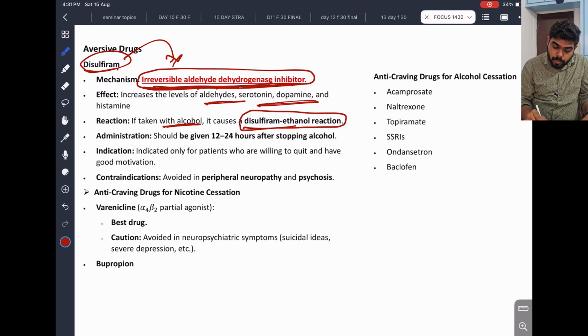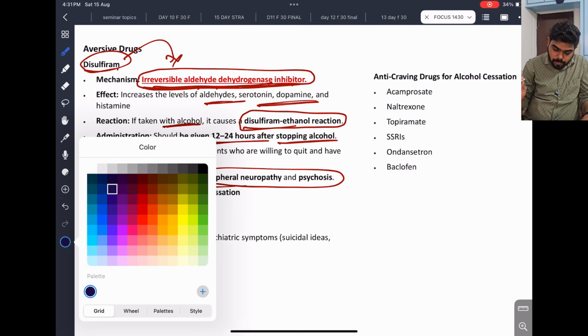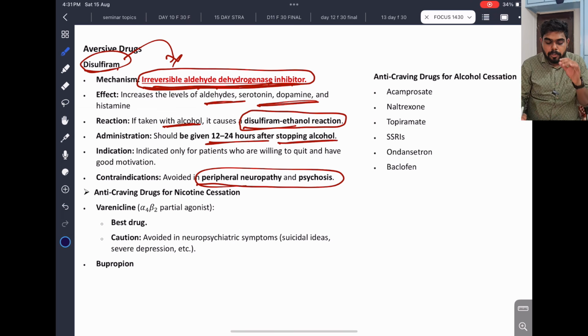So minimum 12 to 24 hours after stopping alcohol only they have to take it. If you start within 1 hour of alcohol, it is a disulfiram ethanol reaction. So a minimum 1 day gap, 12 to 24 hours after stopping alcohol, should be there before we start disulfiram. That is also very important. It is avoided in peripheral neuropathy and psychosis. We cannot give this drug in peripheral neuropathy and psychosis. Okay, that is also very important. How to use disulfiram is also very important.